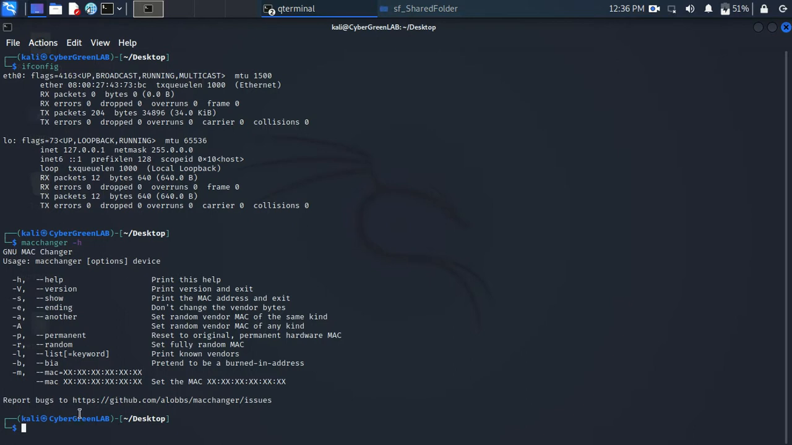To change it, I will say macchanger dash. You can see the option we have. It says show, print the MAC address and exit. Another one: set random vendor MAC of the same kind. To actually change it, I can use -m. This one is random, as it is called. It will randomize my MAC address, right?